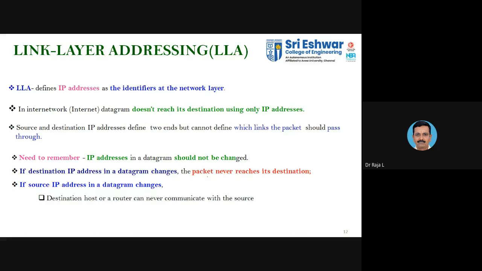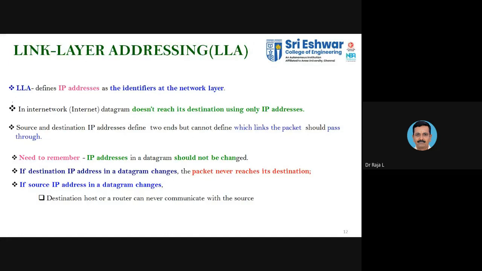The next topic is link layer addressing. We'll be discussing the link layer, and in particular the addressing. Only with the help of addressing can you point out the nodes, whether they are intermediate nodes or end nodes. Only with the help of addressing will you be identifying the individuals in the network.